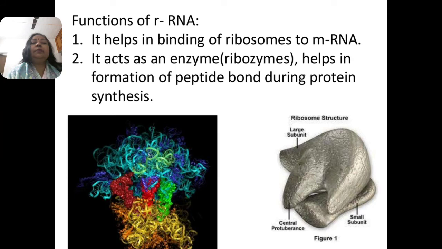Now the second RNA is known as ribosomal RNA. It helps in binding the ribosomes present in the cytoplasm to the messenger RNA. It acts as an enzyme, known as a ribozyme, and ribozymes help in the formation of the peptide bond during the process of protein synthesis. This is the picture of the ribosomal RNA.